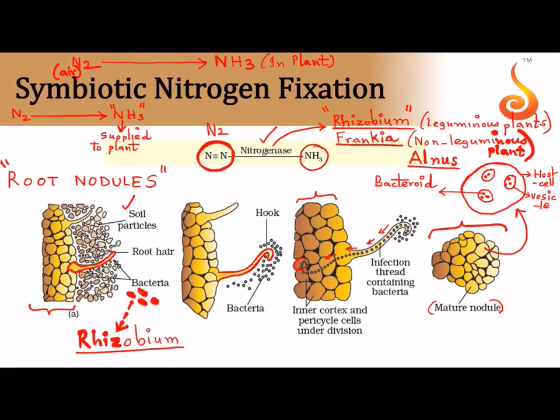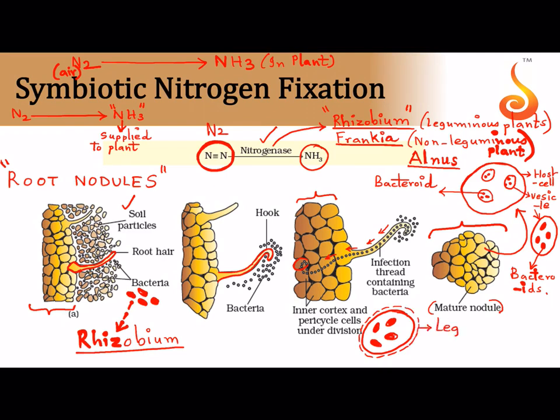Inside the vesicles, for example, let me magnify the vesicle for you here. If this is the vesicle, there will be groups of nitrogen fixing bacteria, and these groups of bacteria sitting inside the vesicles are referred to as the bacteroids. These are the nitrogen fixing bacteria that sit inside the root, and they start making ammonia from nitrogen. Another important thing, there is a bacteroid here. So these are the clusters of bacterial cells, and there is a limiting membrane you can see, and the entire membrane outside has a special pigment.